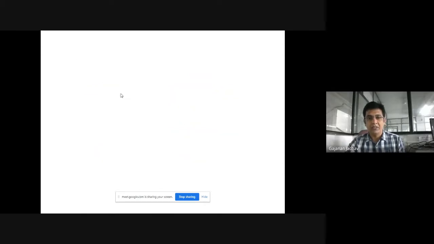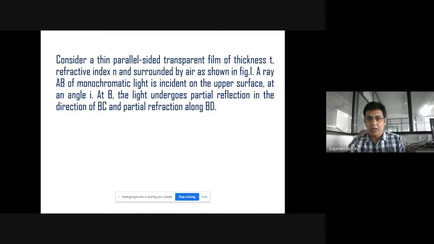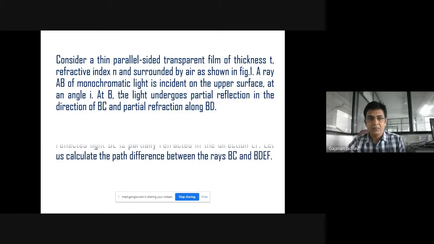So for that purpose yesterday we have discussed it. This was the consideration, that is we have considered a parallel sided transparent film of thickness T having refractive index N, which is surrounded by air.